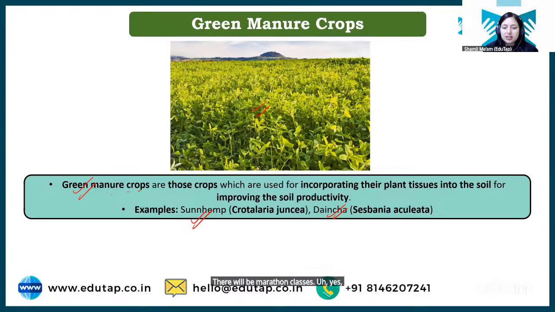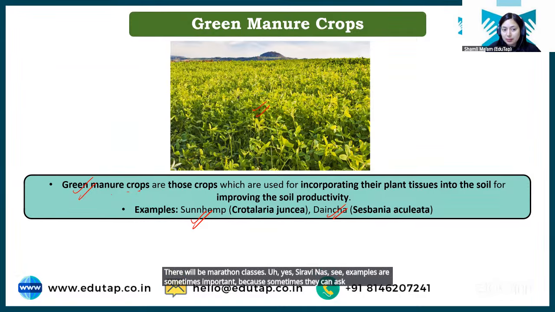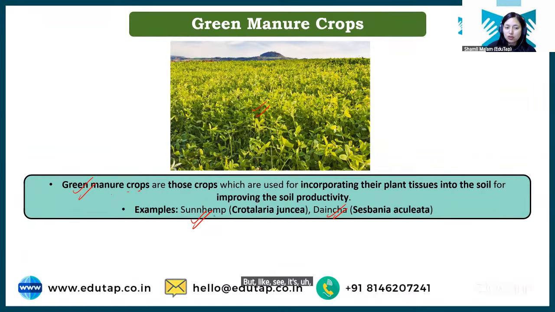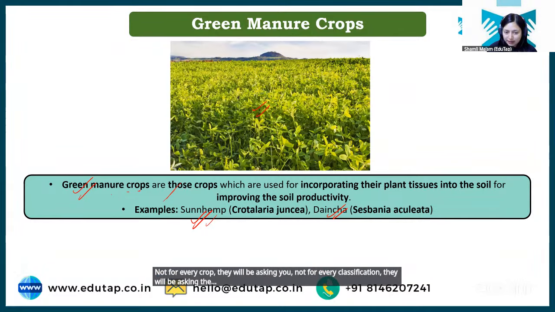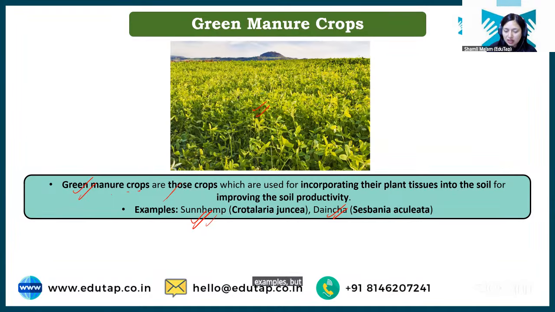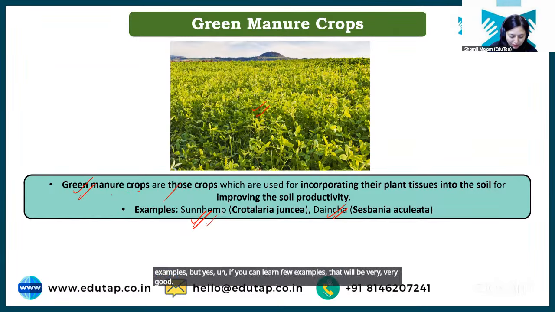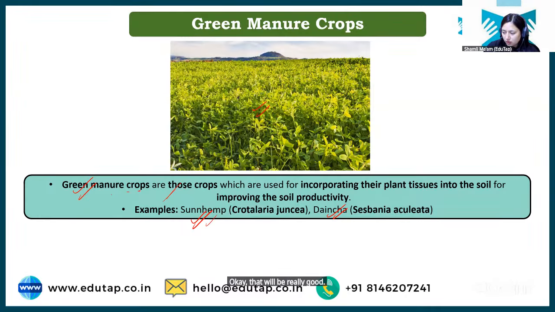Yes, Ravina. See, examples are sometimes important because sometimes they can ask you examples, not always. For green manure crops, they can ask you directly about the green manure crops, but chances are that they can ask you examples. Not for every crop or every classification will they ask for examples. But yes, if you can learn a few examples, that will be very, very good.